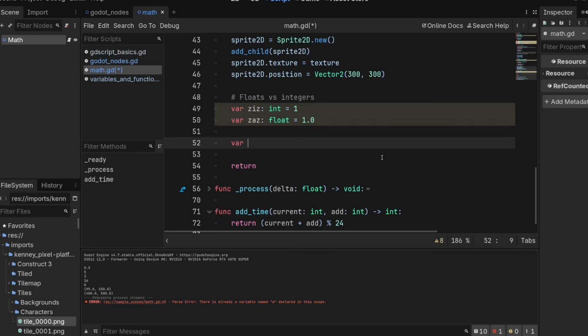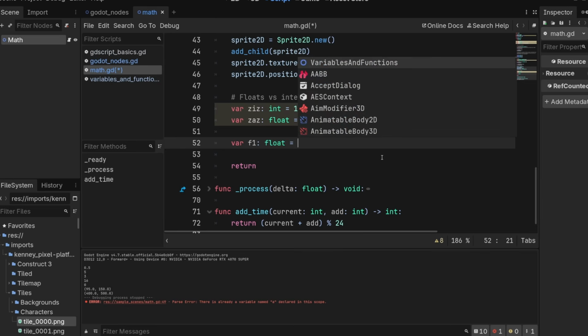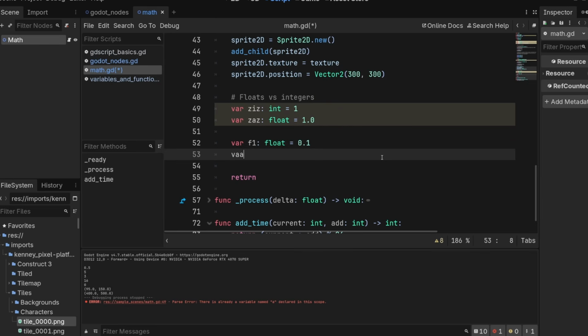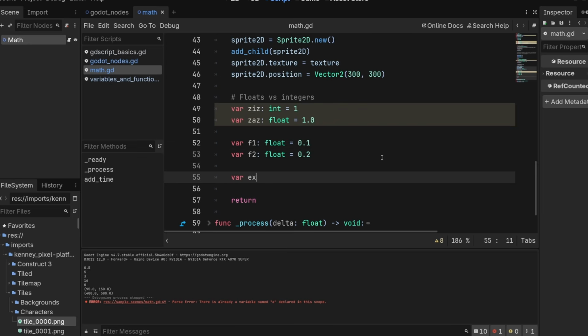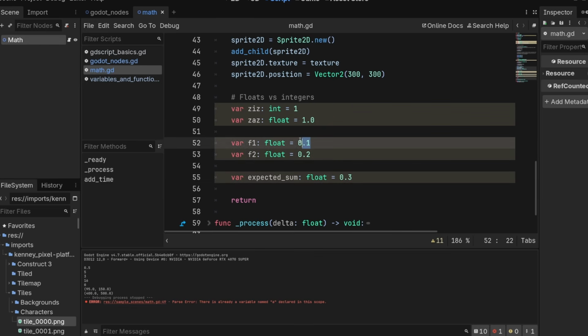To show you how that works, I'm going to say var f1 float equals 0.1, var f2 float equals 0.2, and then var expected_sum is going to be a float equal to 0.3. If we add 0.1 to 0.2, we expect this to equal 0.3, right?